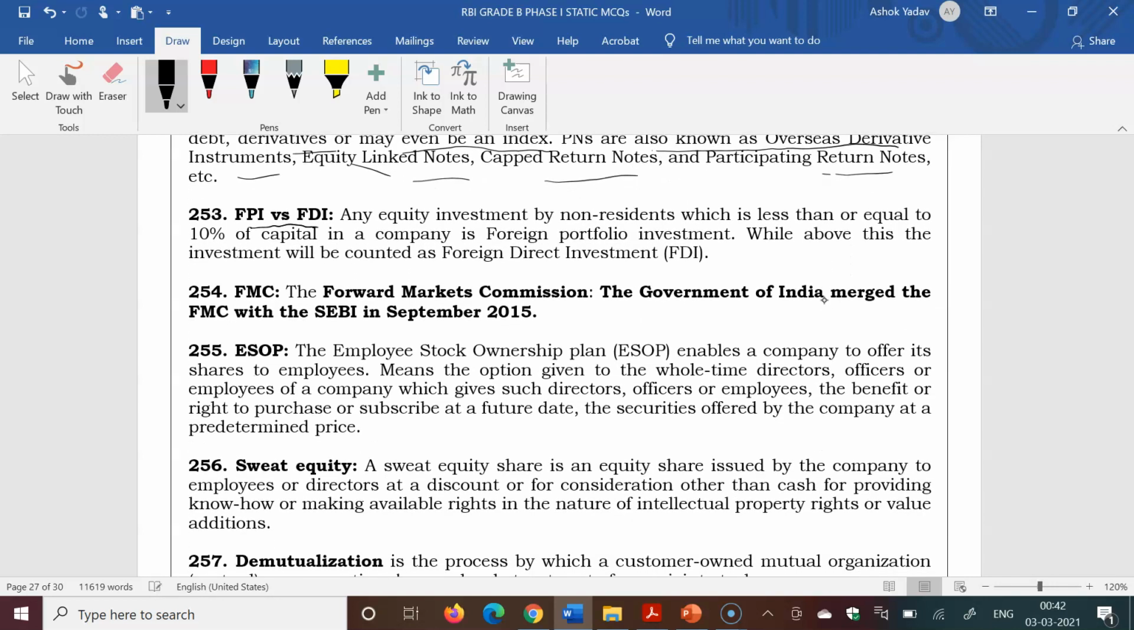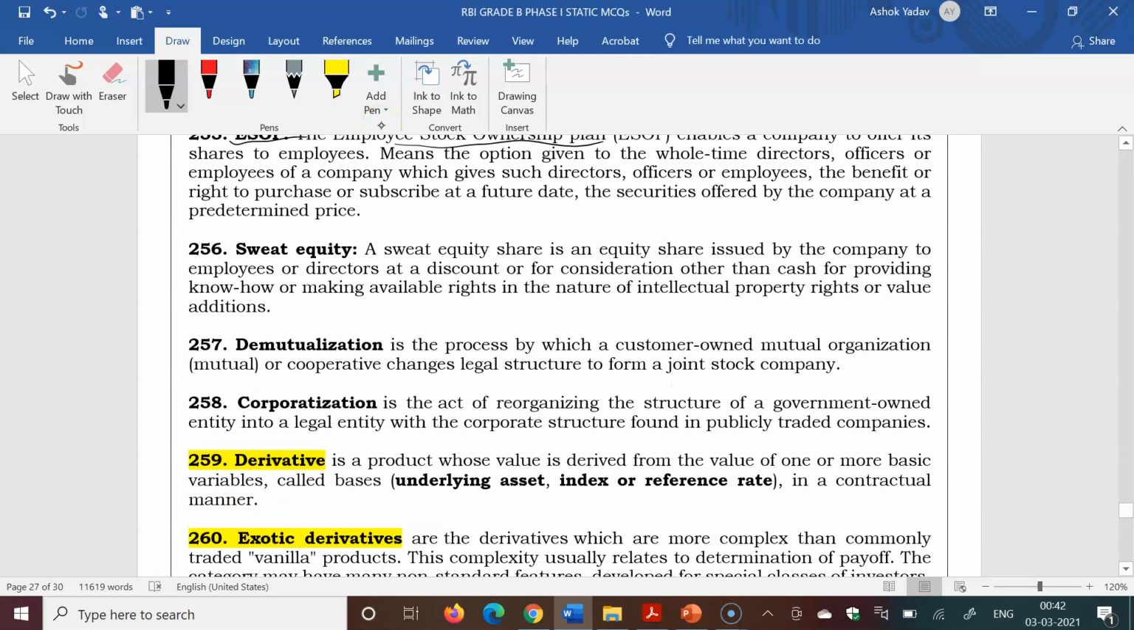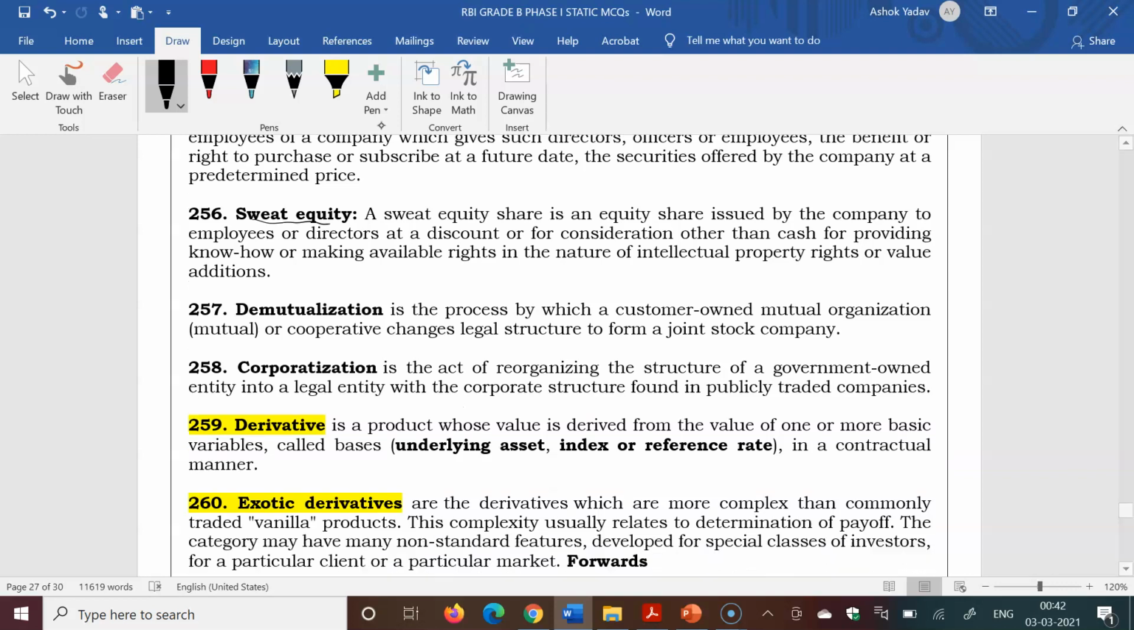Difference between FPI and FDI, foreign portfolio investment or foreign direct investment: an equity investment by non-residents which is less than or equal to 10% of the capital of any company is called FPI, and above this it is called FDI. FMC is the Forward Markets Commission, merged with SEBI in 2015. ESOP stands for Employee Stock Option Plan. Sweet equity shares are those shares which are issued to the employees or directors.